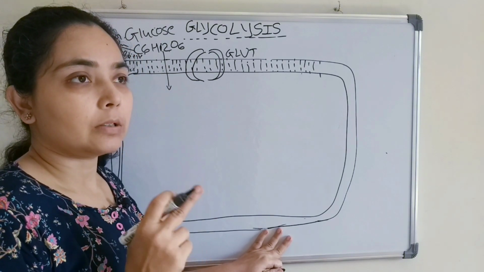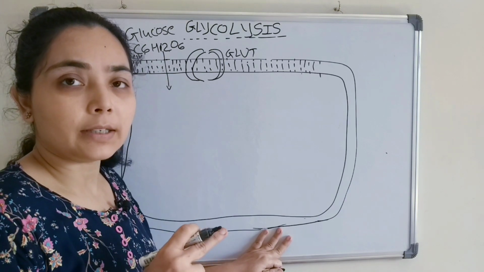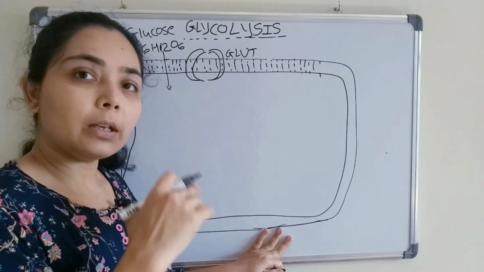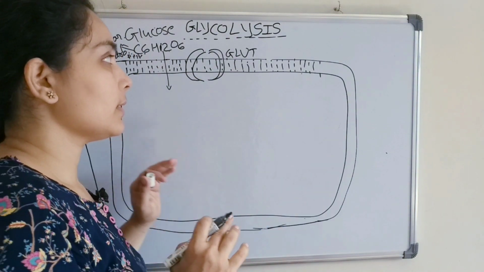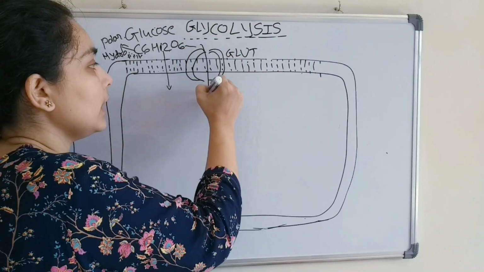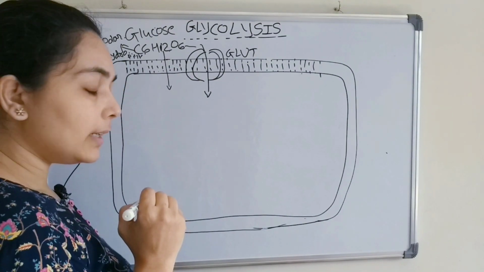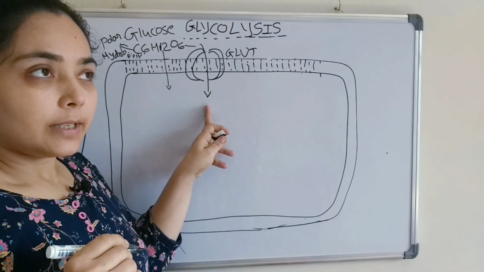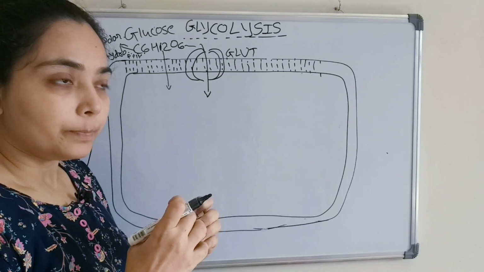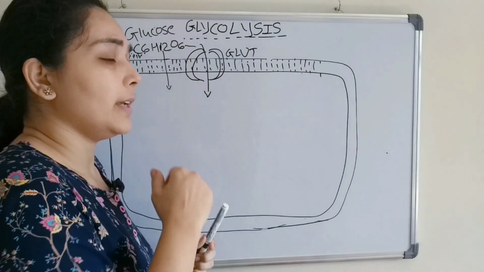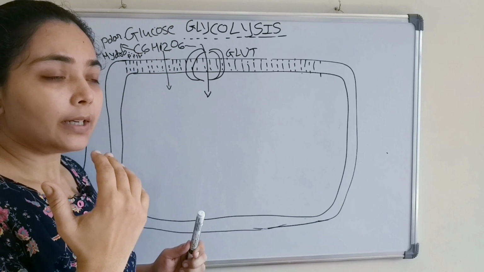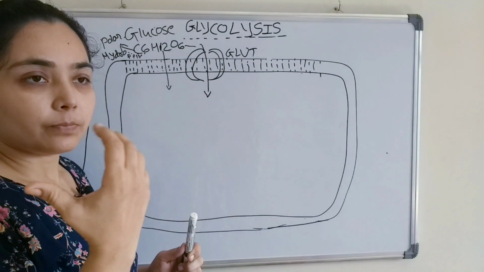One more type of glucose transporter is the sodium glucose co-transporter. We'll discuss all the glucose transporters in my next video lecture. Here just consider that with the help of a glucose transporter, the glucose molecule will enter the cell. After entering the cell, the first thing that happens is to trap the glucose molecule, because some of the transporters are bidirectional. So to prevent leakage of glucose,